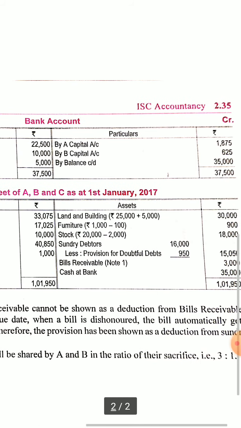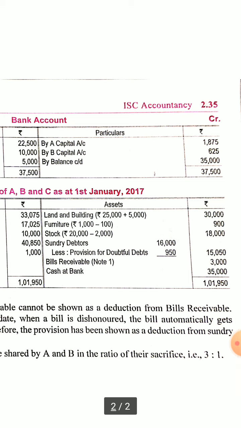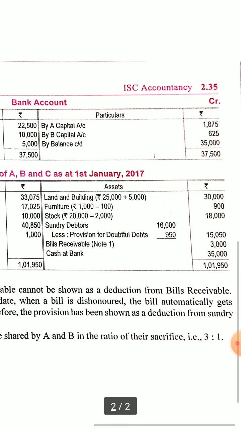Now we can make the balance sheet. While making the balance sheet you have to take care that all the revalued figures will appear in the new balance sheet. So land and building, earlier the value was 25,000, appreciation was 20%, that is 5,000. So the total value now will be 30,000. Furniture will be devalued, so it will now be 900. Stock is 2,000 less than the earlier figure, so 18,000 will be the final stock.